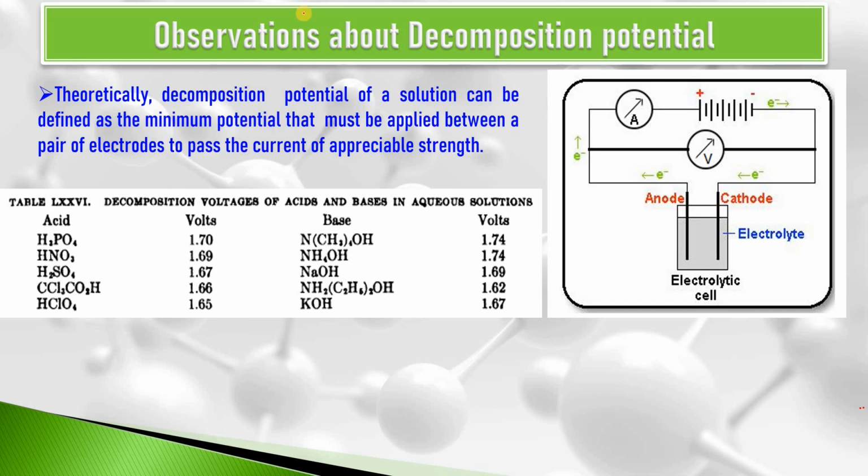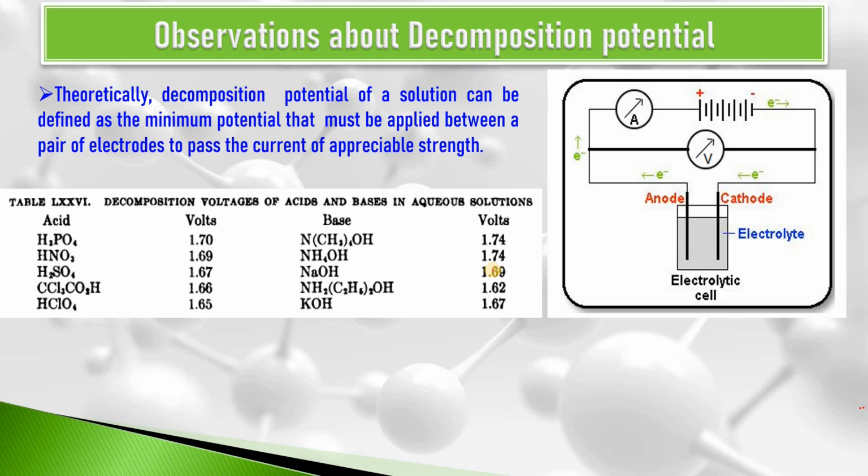A lot of different acids and bases have been taken as electrolytes, and their decomposition potentials or decomposition voltages have been recorded in their aqueous solution. For example, decomposition potential of H3PO4 is 1.70 volt, whereas for HNO3 it is 1.69, and for trichloroacetic acid, it is 1.66 volt.